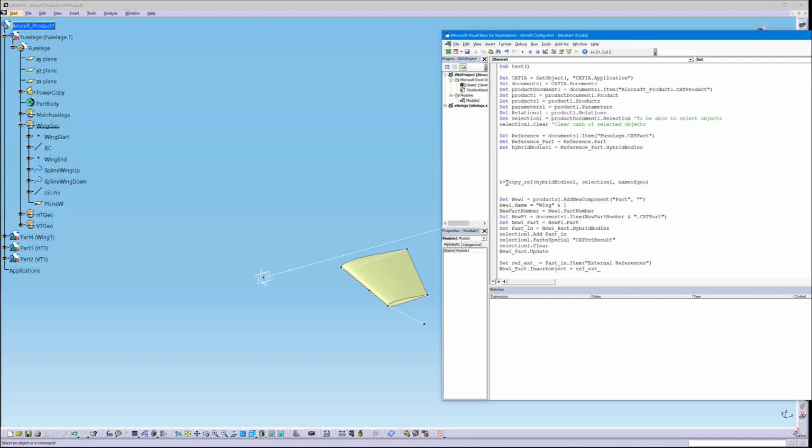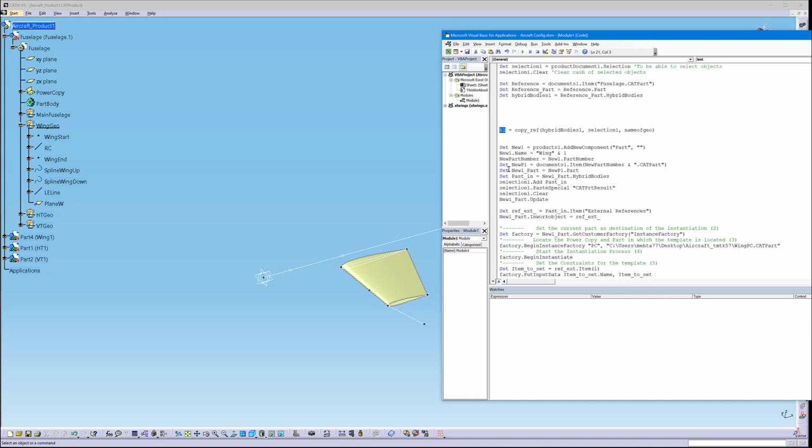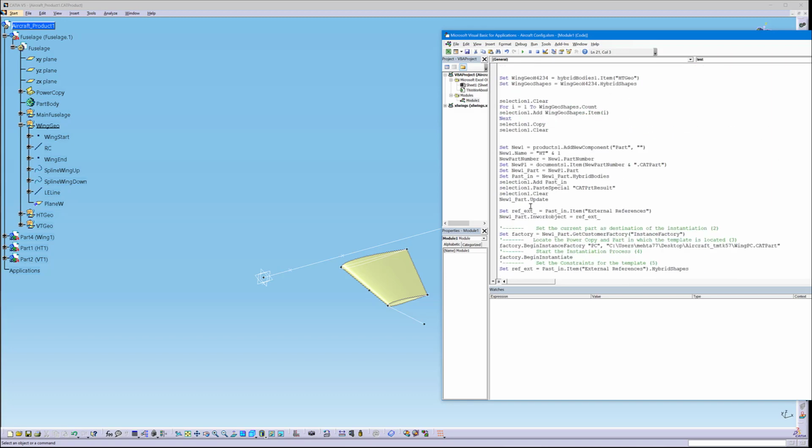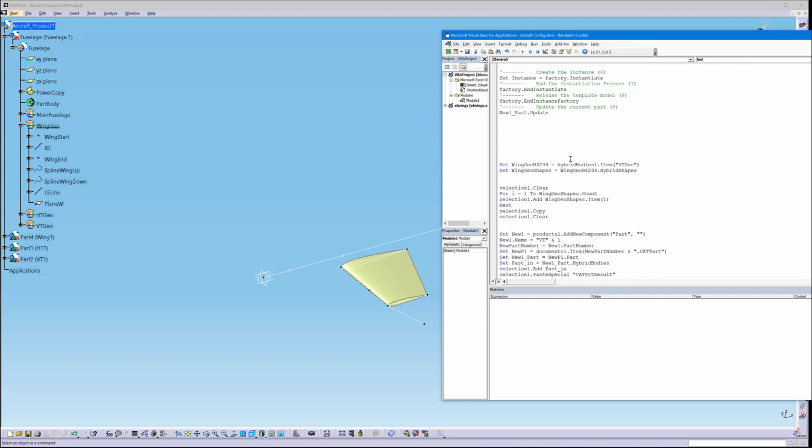So let's just make up something. K1 is equal to this function. It shouldn't be necessary, but it's a syntax thing for Visual Basic in Excel. So the value of this will be empty because we haven't actually returned anything in this function.